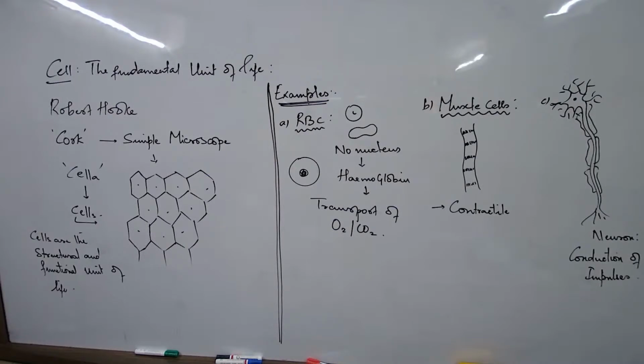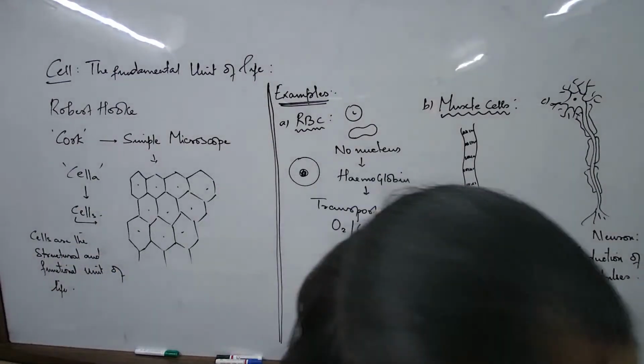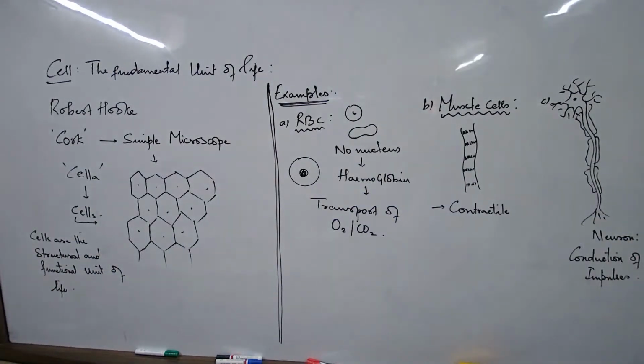So now, the first thing that we write: define cells. So you know what is the definition to write now? What is the definition we write? Cells are the structural and functional unit of life. So that's the typical definition.